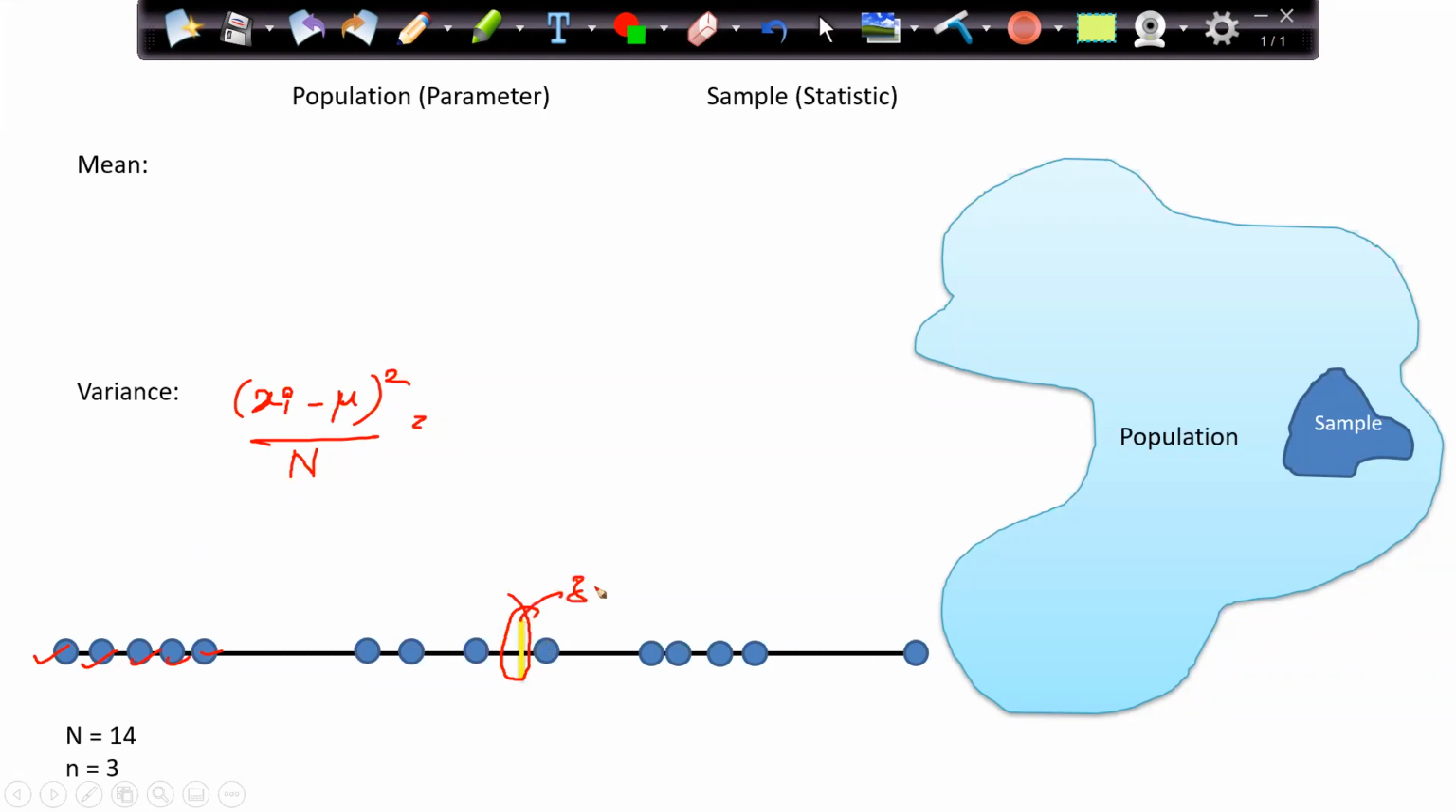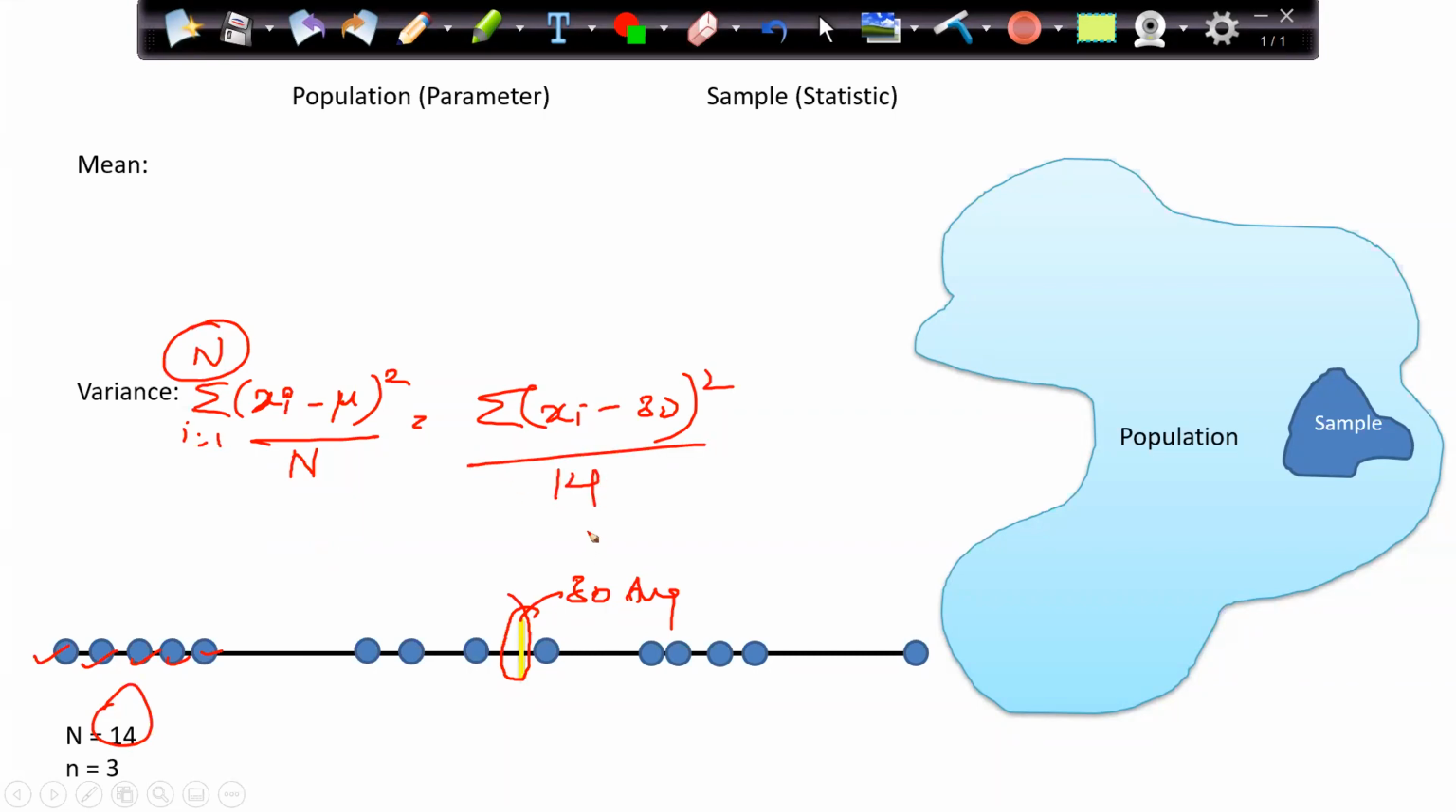So (xi minus mu) whole square by n. Let's assume I can say 30 is my average, so I'll take (xi minus 30) whole square. That is again a summation, right? Individual record. So this will be summation where i is equal to 1 to n, where n is 14, divided by 14. And when I take the square root of this, that comes out to be my standard deviation. And this whole story we are talking about is for the population.